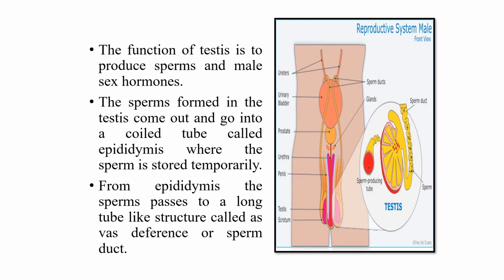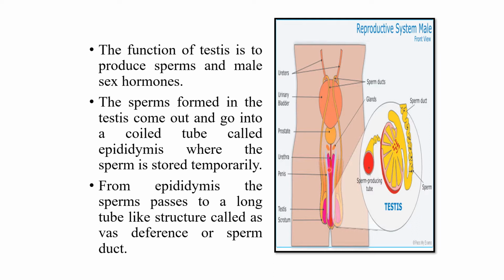The function of testis is to produce sperms and male sex hormone. Yes, it is shown here. The testis produces sperms and also the male sex hormone testosterone. Sperms formed inside the testis come out and go into a coiled structure, first the epididymis, where they are temporarily stored.